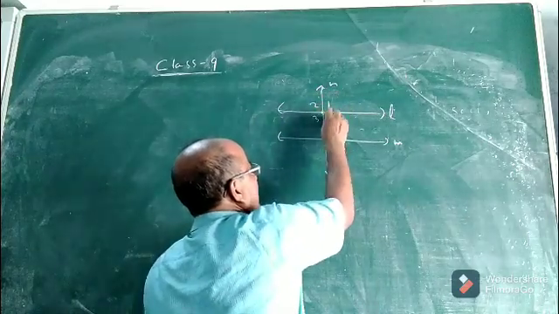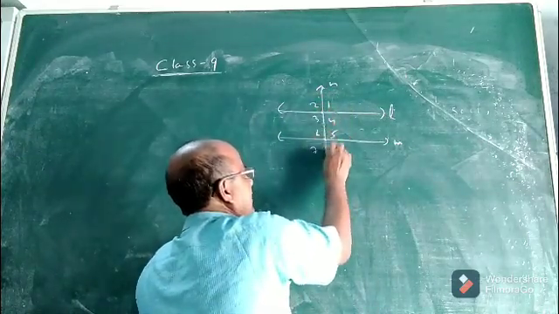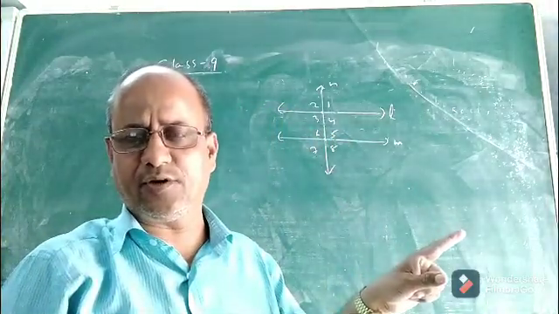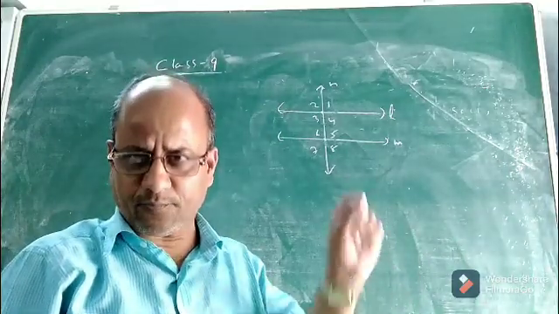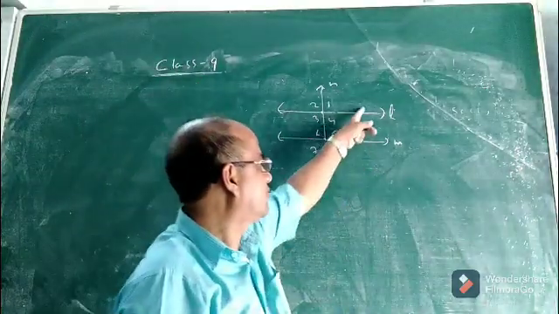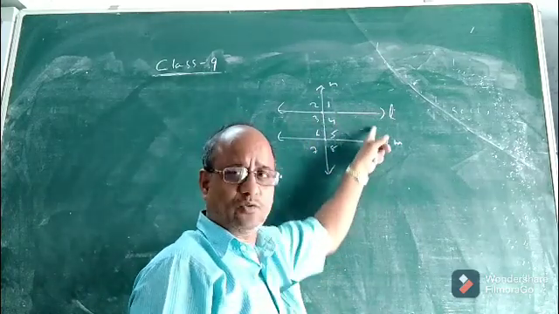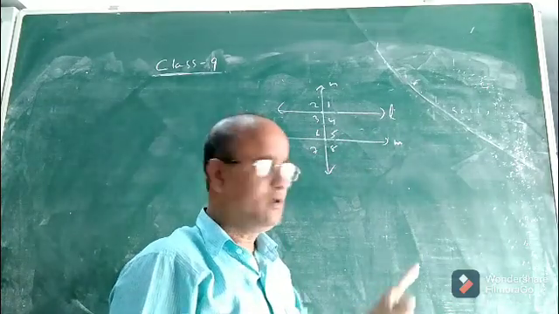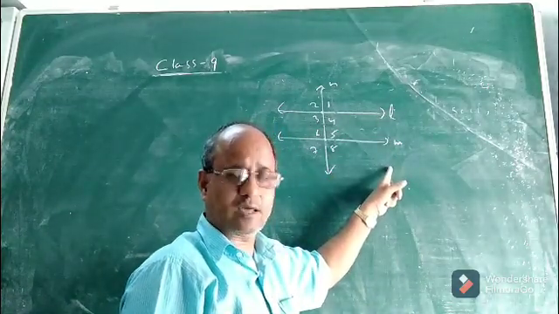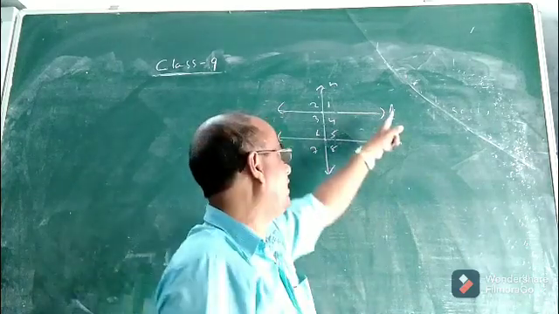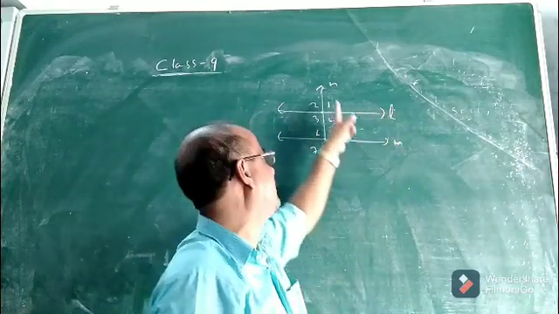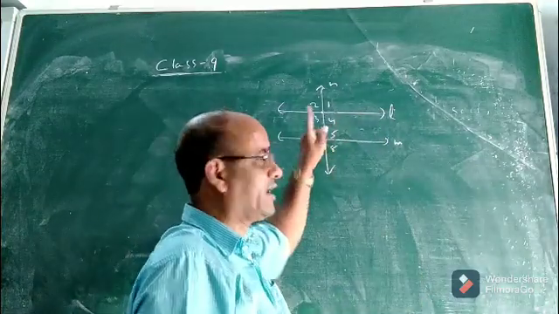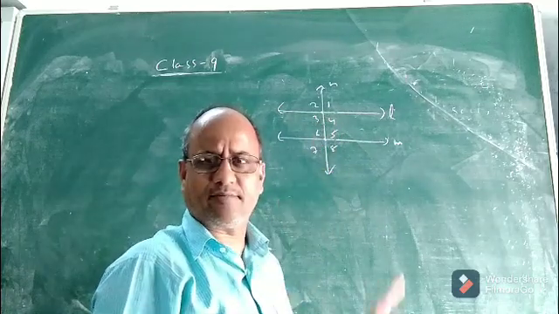Angle 1, 2, 3, 4, and you can name the angles 5, 6, 7, 8. These are the things which we have already read in class 8. But again, we have to review here, because here the geometrical proof will come. So if this is a transversal and these are two lines, maybe parallel or non-parallel. Suppose here L and M are parallel, and N is a transversal. If L and M are two parallel lines, and a transversal intersects L and M in two distinct points, then 8 angles are formed, namely 1, 2, 3, 4, 5, 6, 7 and 8.